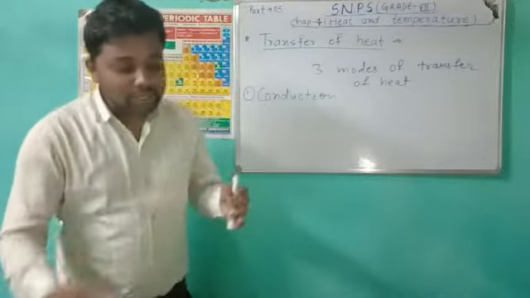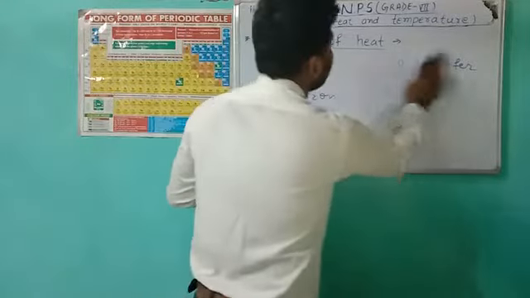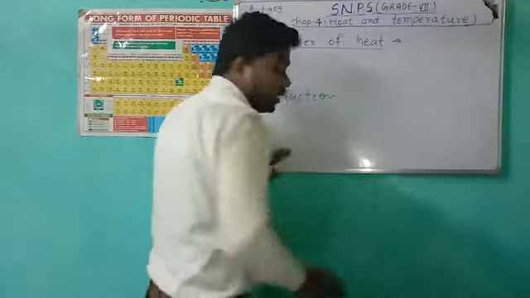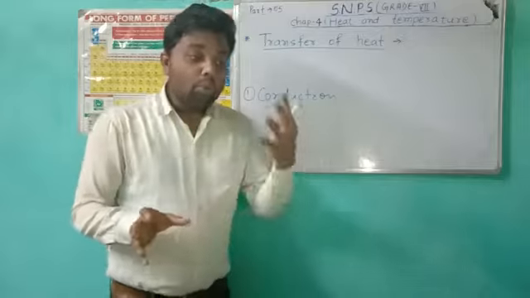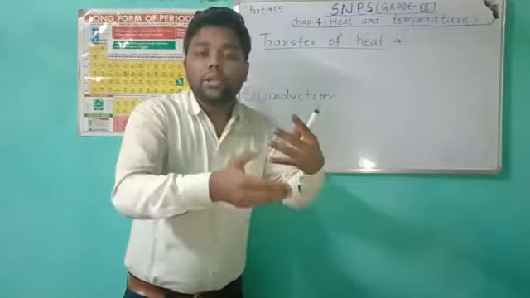So, what is conduction? When the transfer of heat occurs because one body comes in direct contact with another body.